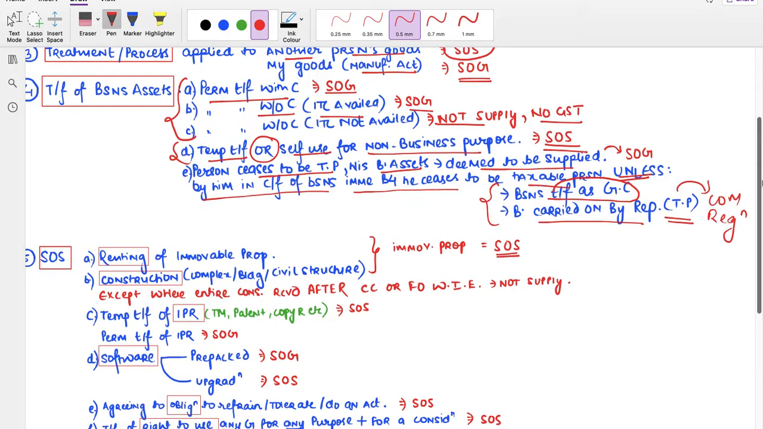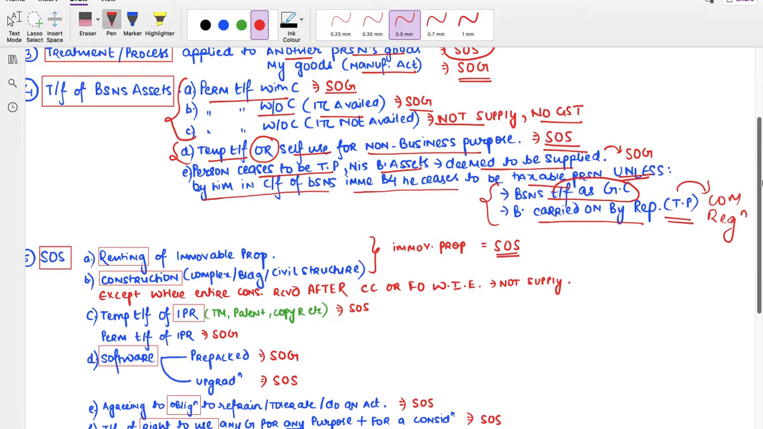So transfer of business assets, permanent transfer with consideration, ITC availed or not availed, supply of goods. Permanent transfer without consideration, it is supply of goods only if ITC availed. If not availed, not supply, no GST.